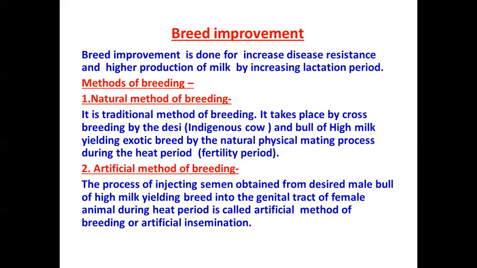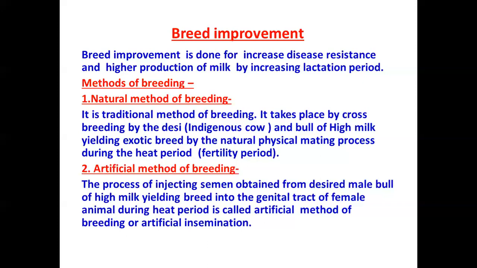First is the natural method of breeding. It is a traditional method of breeding. It takes place by cross breeding of the Desi, which is also known as indigenous cow, and a bull of a high milk yielding exotic, meaning foreign, breed by the natural physical mating process during the heat period, that is fertility period. So it's a normal process where both the local breed and the exotic breed are allowed to breed in a natural way. In that way we get that final species which is a mixture of both the breeds.